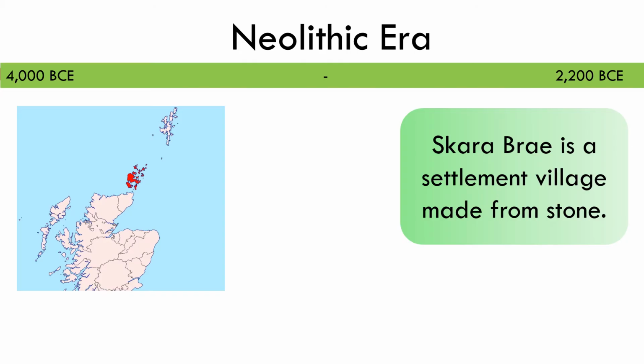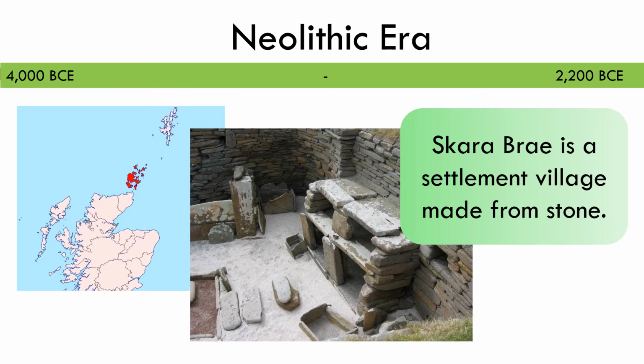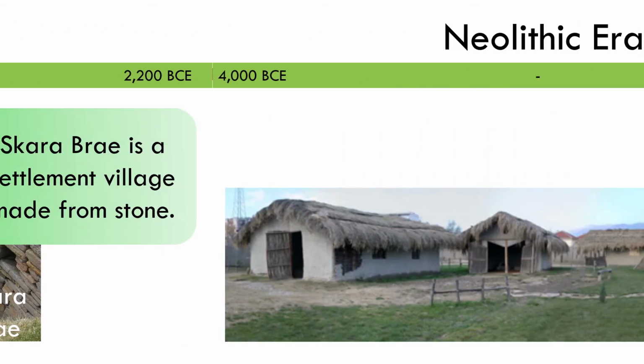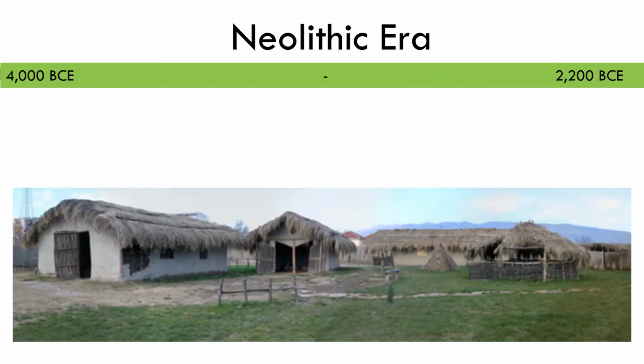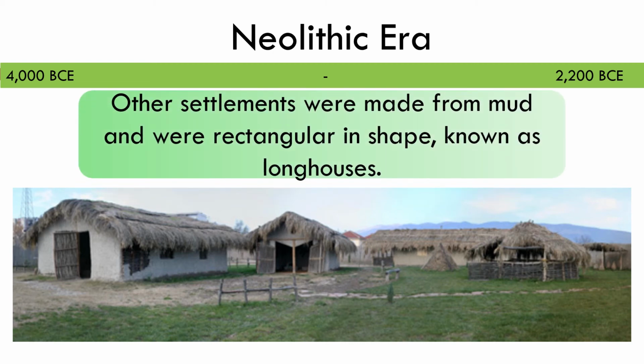On the Orkney Islands off the north of Scotland, a settlement called Skara Brae shows a home made from stone. Other settlements around Britain were made from mud bricks. These no longer exist. However, some foundations found from this time show that they were long and rectangular buildings known as longhouses.